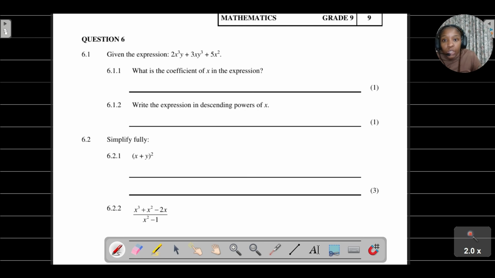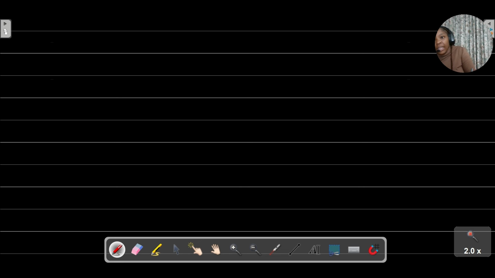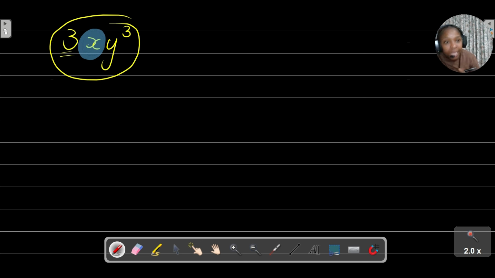So if you were to say, okay, the term that contains your x, remember, this is the term that contains your x, it's your positive 3x y to the power of 3. So I'm going to look at 3x y to the power of 3. And the question is asking me, what is the coefficient of x? You can't say the coefficient of x is 3. That will be incorrect. They're just saying, what must I multiply x with to get this whole entire term?